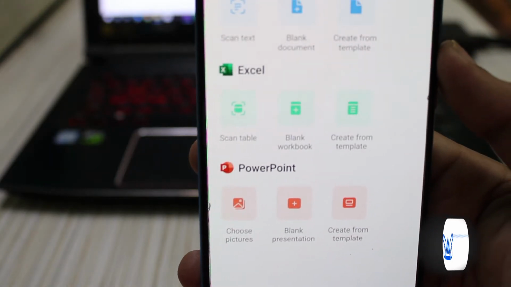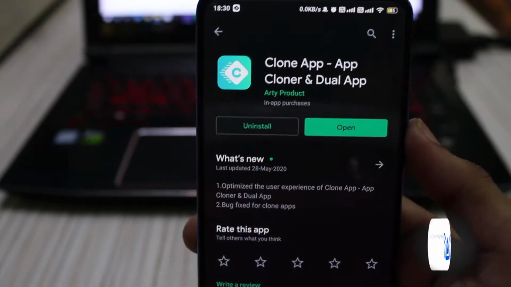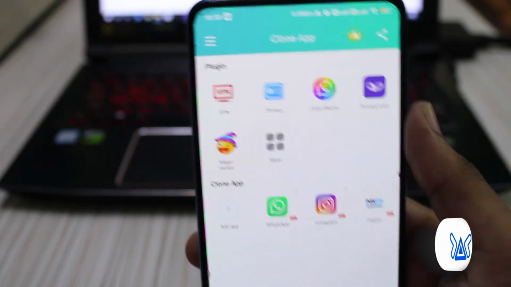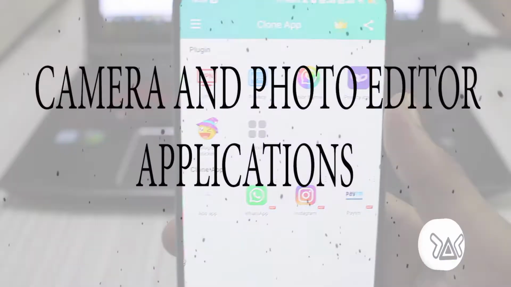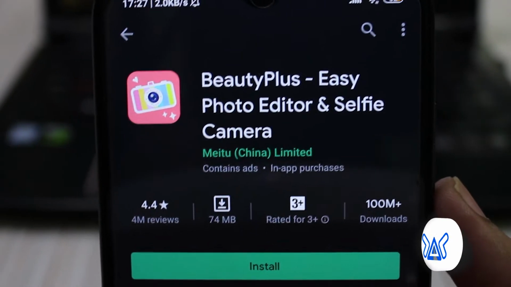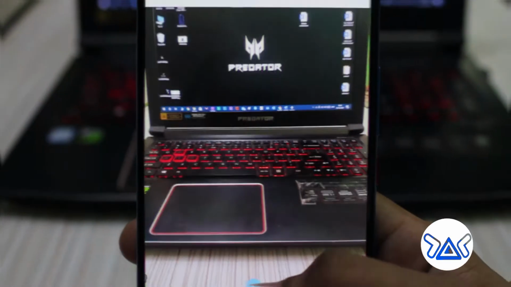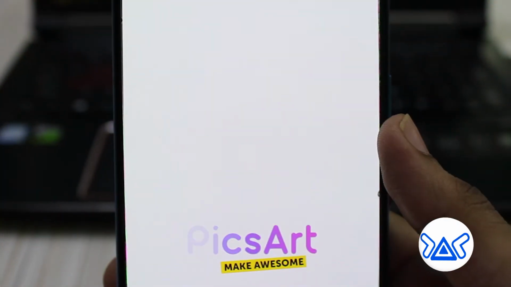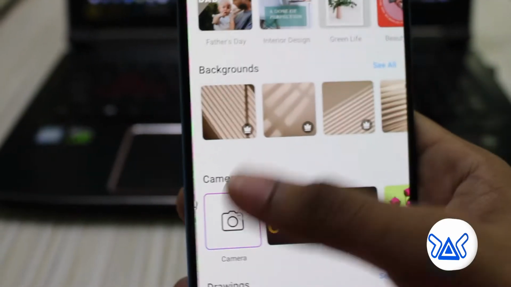Next is WPS Office, which was developed by the Chinese software developer company Kingsoft, and its best alternatives are Microsoft Office and Office Suite. Parallel Space has App Cloner as an alternative with a VPN feature in it. But if you need to clone any app, you can use the dual app feature from your settings. Next category is camera apps or photo editor apps, which is Beauty Plus, and as alternatives to this app you can find B612, Candy Camera, and also you can use one of the most famous apps, which is PicsArt, for clicking photos and editing too.